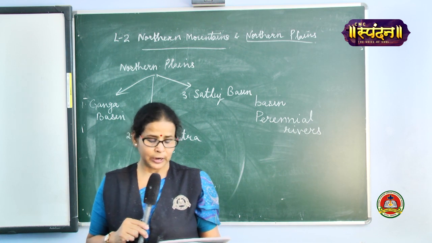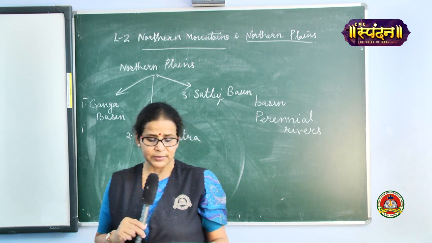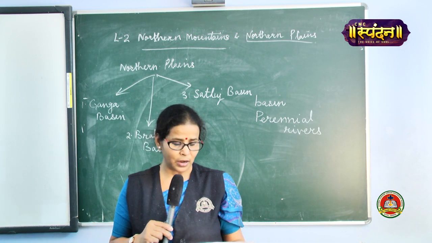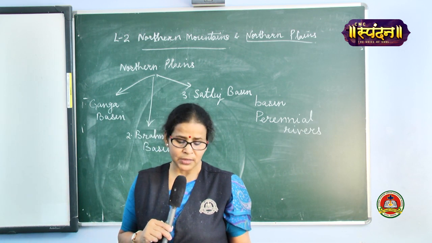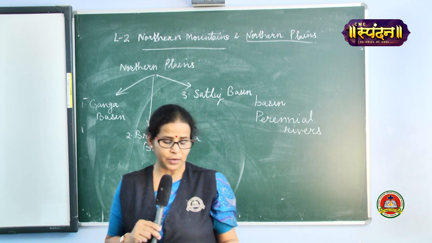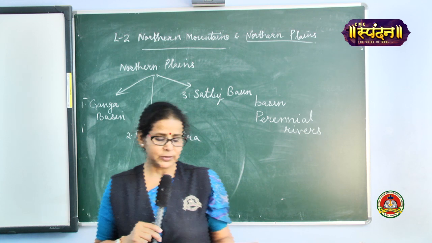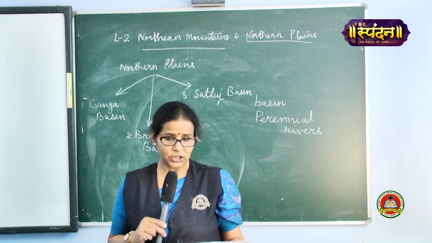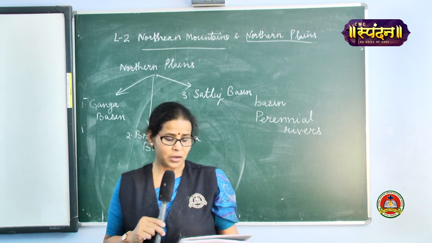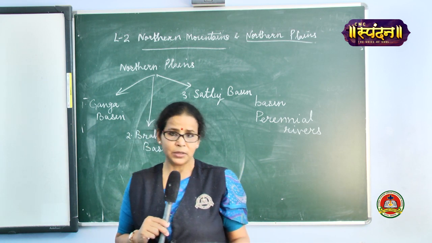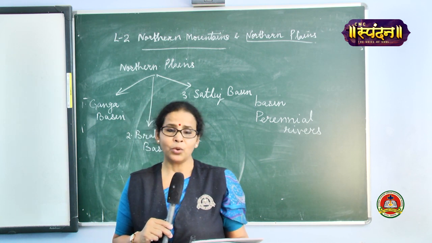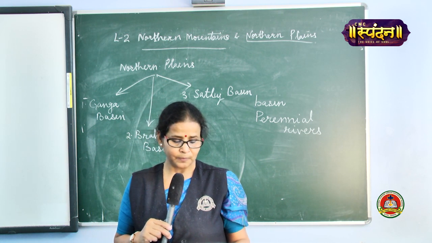Come to the next paragraph. The Ganga basin is the most densely populated part of India and is home to millions of people. Please underline, it is the most densely populated part of India. Many important cities such as Rishikesh, Haridwar, Delhi, Agra, Kanpur, Allahabad, Ayodhya, Patna, Varanasi and Kolkata are located here.